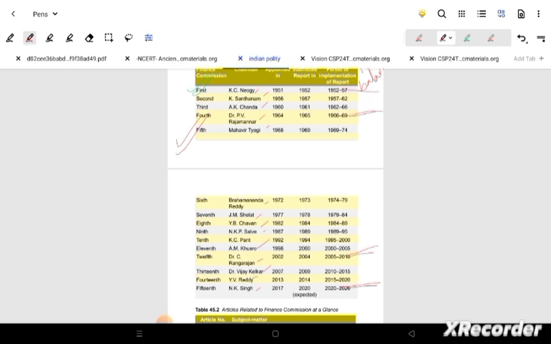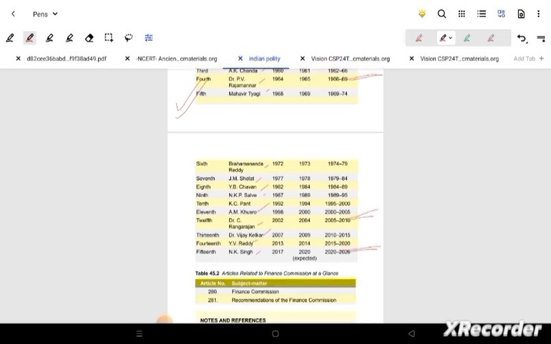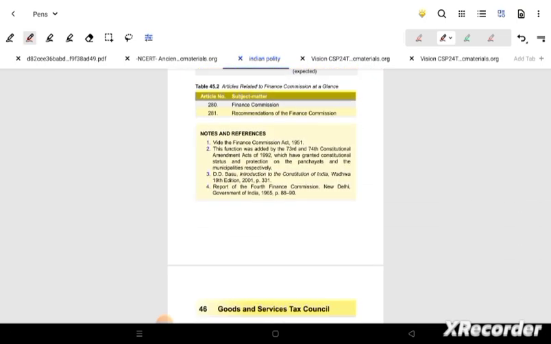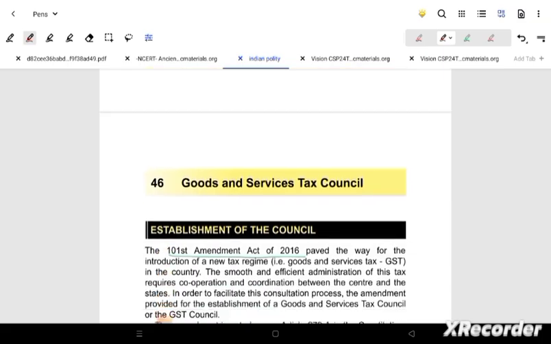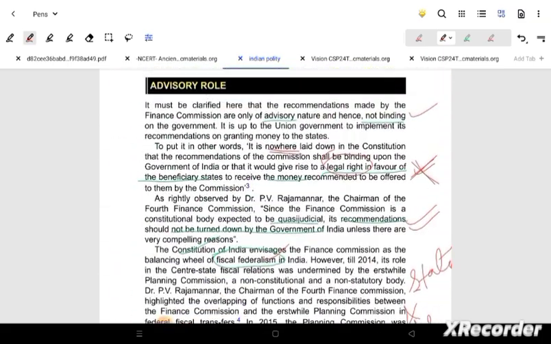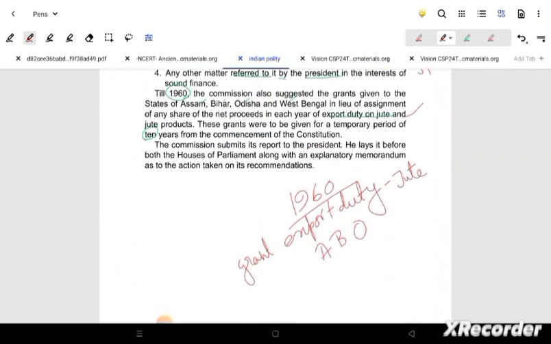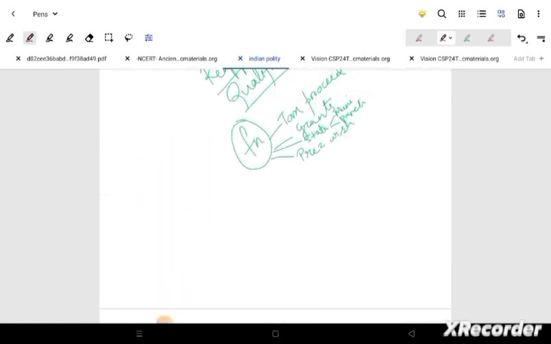Then Rangarajan committee, NK Singh, obviously he is the current chair, so that's why it will be important. Do remember recommendation of the finance commission, which is Article 281. Along with that we are seeing that another act is there, 1961. It is very important. If something nearby comes, you have to just remember that act is of 1961.